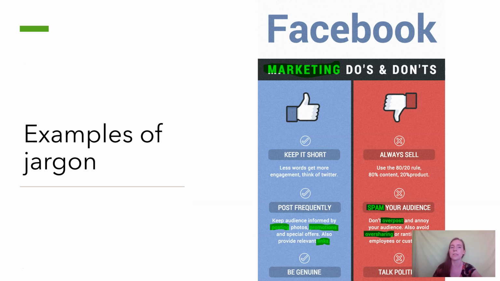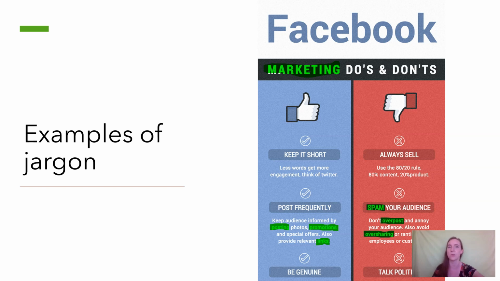One more example is the idea of marketing in Facebook, and this is an infographic. So the word marketing can be used a lot, but in this case it's jargon. We've got the idea of posting, promotion, and links, spam, overposting, and oversharing. Now these words are really not common elsewhere, other than social media and those sorts of instances, making them direct examples of jargon.